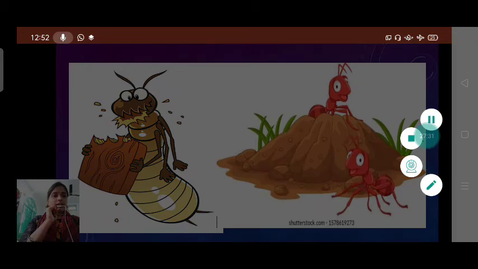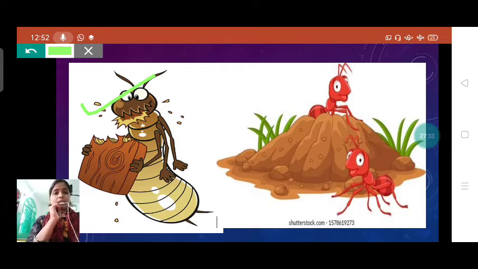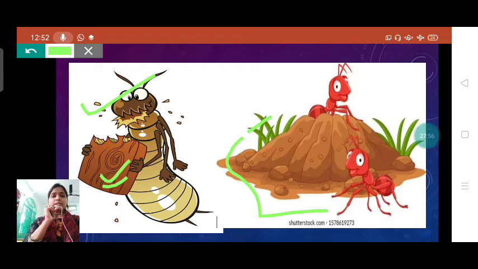See, this is a termite, students, and you can see this is a wooden thing. Termites eat wood. You know, students, in your house many of you can see termites destroyed the wooden doors and windows. So they eat wooden things, and they make a termite hill also.